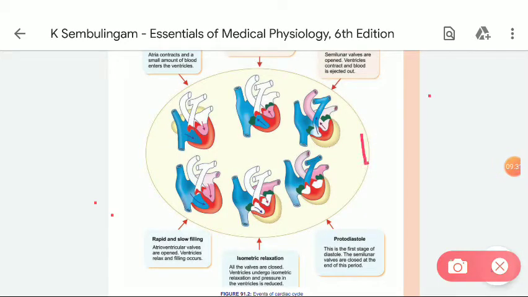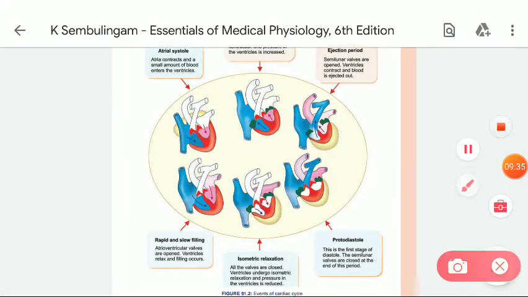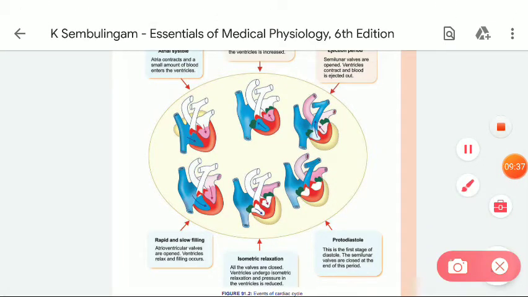If you see the overview, first is atrial systole. Atria contract and a small amount of blood enters the ventricle. Then the second one is the atrial diastole.